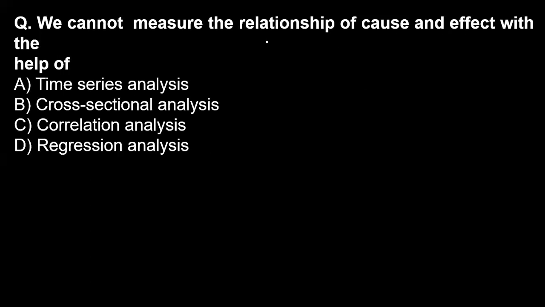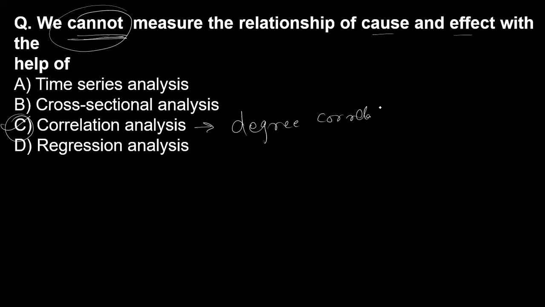Now, we cannot measure the relationship of cause and effect with the help of what? The question is about what cannot measure the relationship of cause and effect. In correlation, we calculate the degree of correlationship.